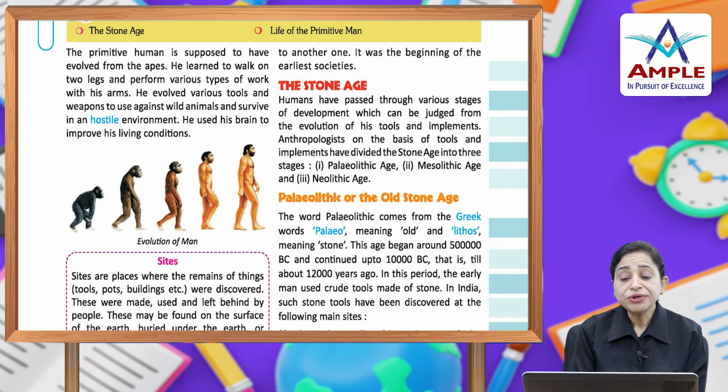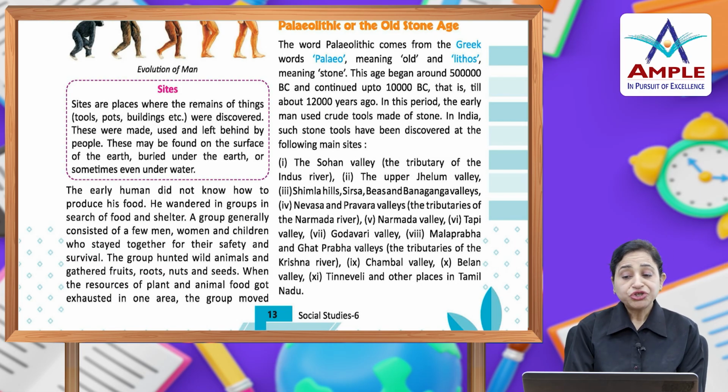In India, such stone tools have been discovered at the following main sites: the Sohan Valley, the tributary of the Indus River, the Upper Jhelum Valley, Shimla Hills, Sirsa, Beas and Banganga valleys, Nevasa and Pravara valleys, the tributaries of the Narmada River, Narmada Valley, Tapi Valley, Godavari Valley, Malaprabha and Ghataprabha valleys, the tributaries of the Krishna River, Chambal Valley, Belan Valley, Tirunelveli and other places in Tamil Nadu.